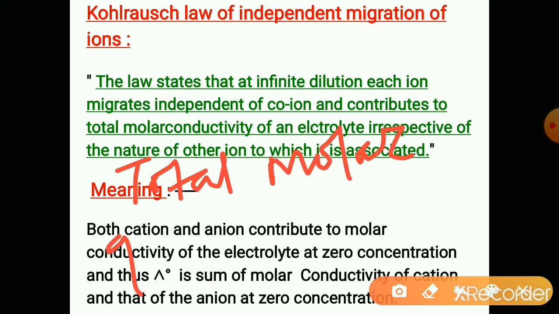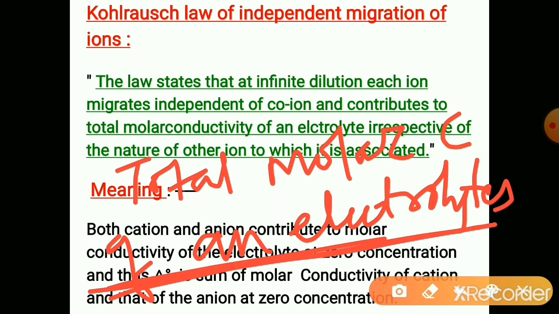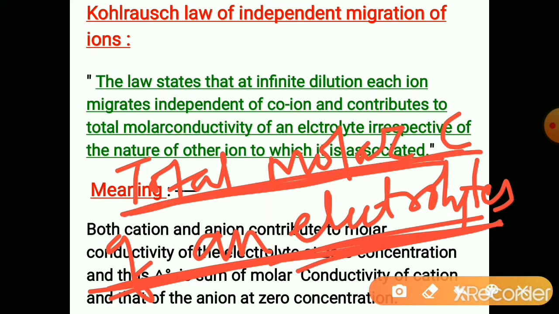Each ion gives its own contribution to the total molar conductivity of that electrolyte, irrespective of the nature of the other ion.